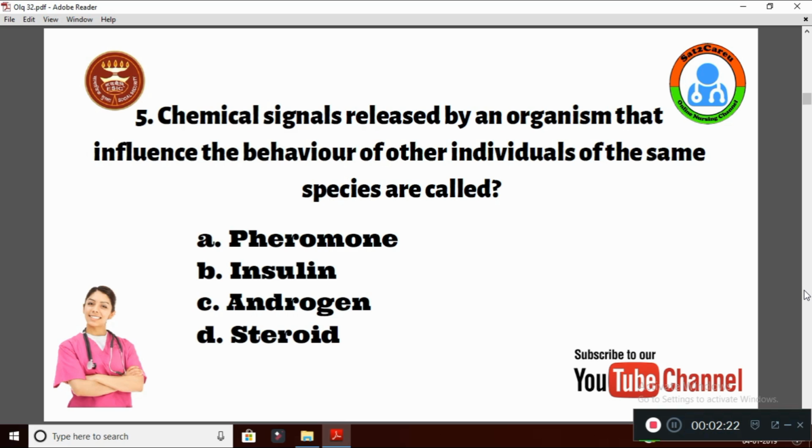Question number 5. Chemical signals released by an organism that influence the behavior of other individuals of the same species are called. Option A pheromone, option B insulin, option C is androgen, and D is steroid. The right answer is option A pheromone, a chemical substance which is released by a particular species in the atmosphere, which will attract the same species of that particular organism.